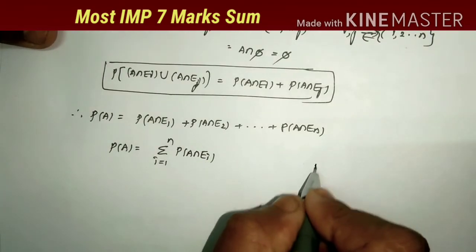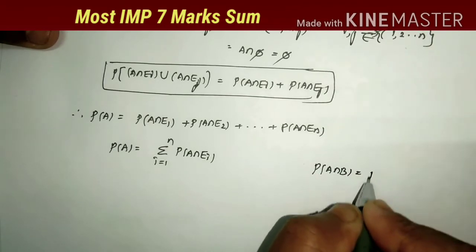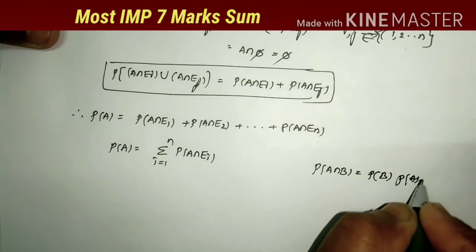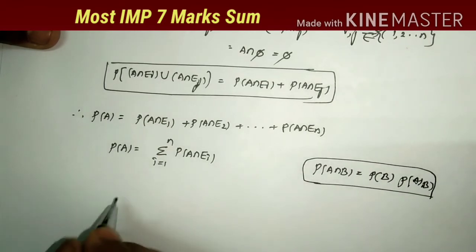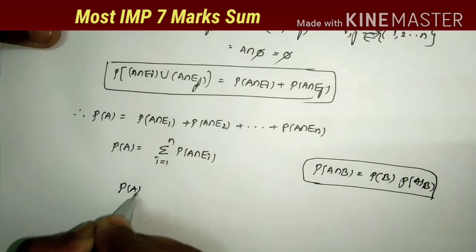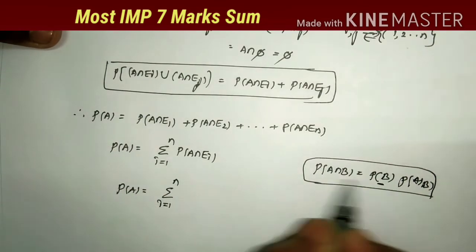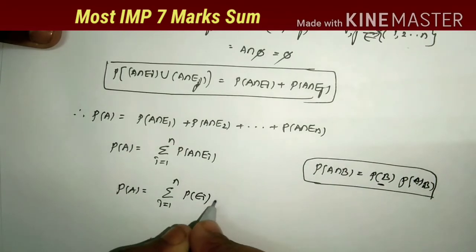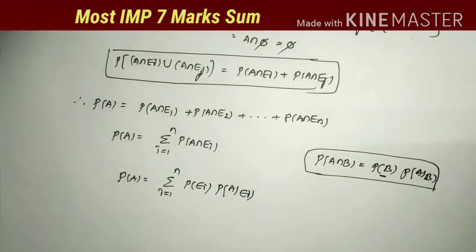Now what is the multiplication theorem formula? P of A intersection B is equal to P of B into P of A by B. Just applying that formula here. Therefore P of A is equal to summation i equals 1 to n P of Ei into P of A by Ei. Now this is the value of P of A.